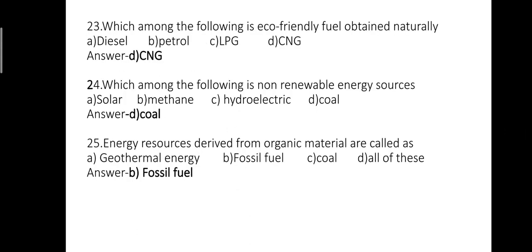Question number 23. Which among the following is eco-friendly fuel obtained naturally? Option A, diesel. Option B, petrol. Option C, LPG. Option D, CNG. The correct answer is D, CNG.